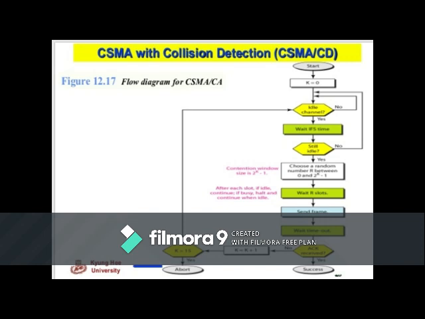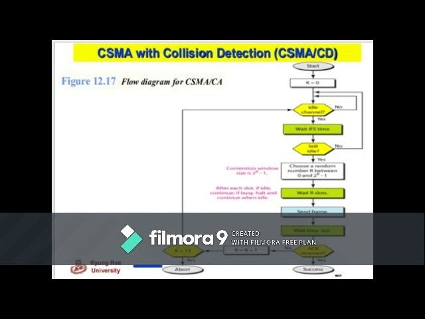So we can see this in the flow chart again. We have a start, and then the number of attempts, which we initialize with k equals 0. If the channel is idle, then wait for the IFS time, that is, we wait some time to see whether the channel is still idle, or whether some other station is trying to access that particular channel.